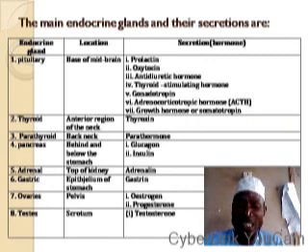It secretes prolactin which control or stimulate the production of milk by the mammary glands. It also secretes oxytocin which control the flow of milk in the mammary gland.